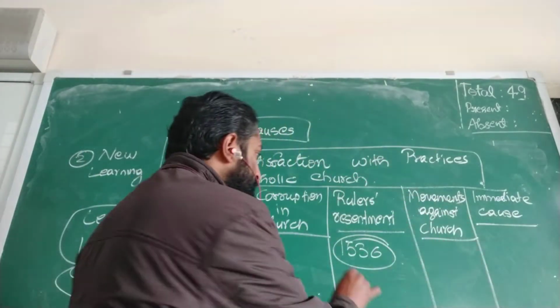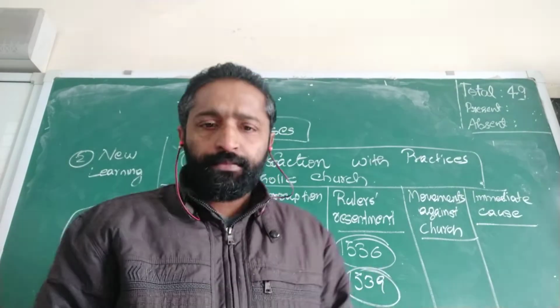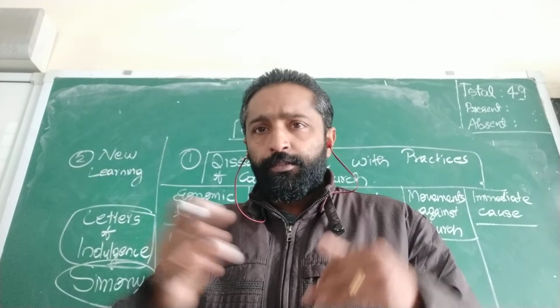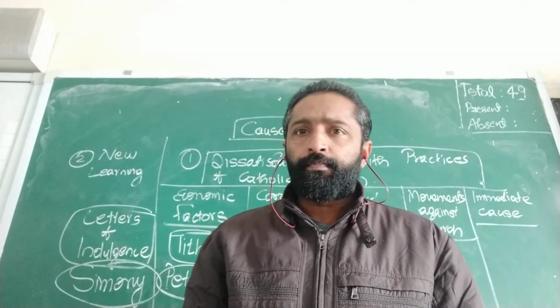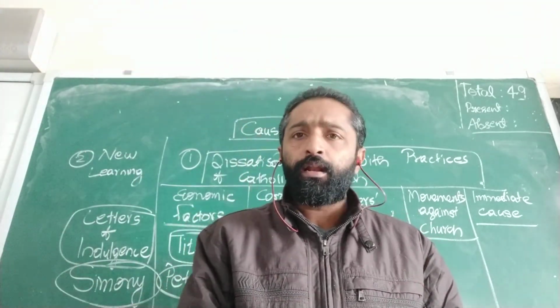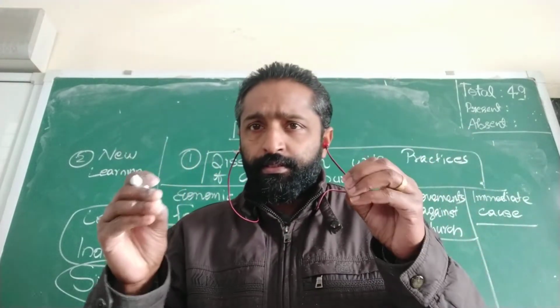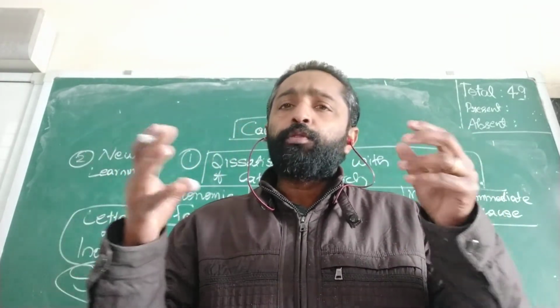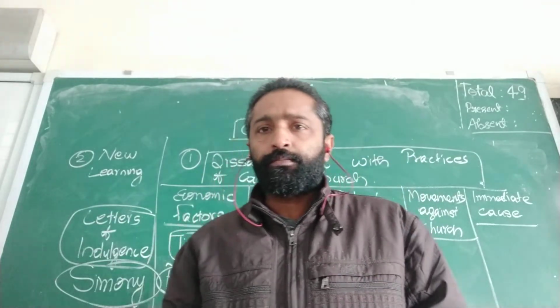And in 1539, he brought another act with which he closed the larger monasteries. Why did he focus on the monasteries? The reason is that the monasteries were the symbols of the church's authority, and they were the wealthiest institutions in the place.